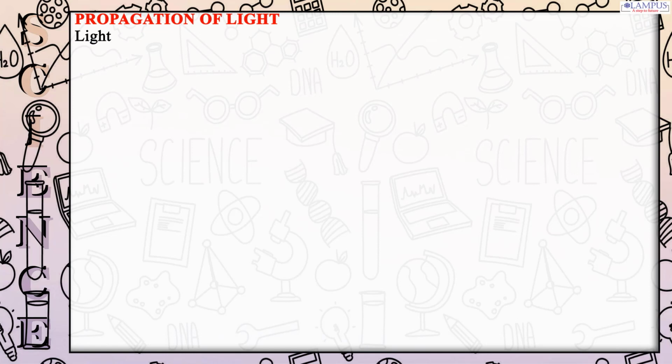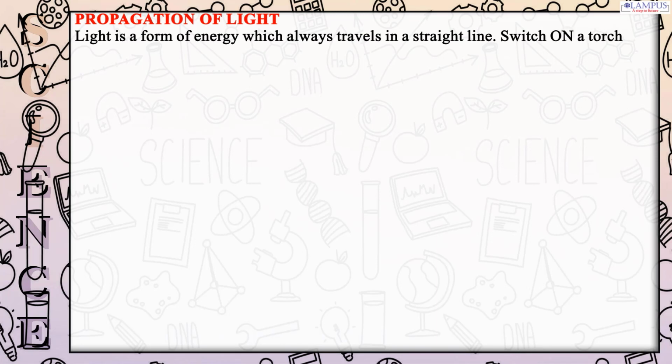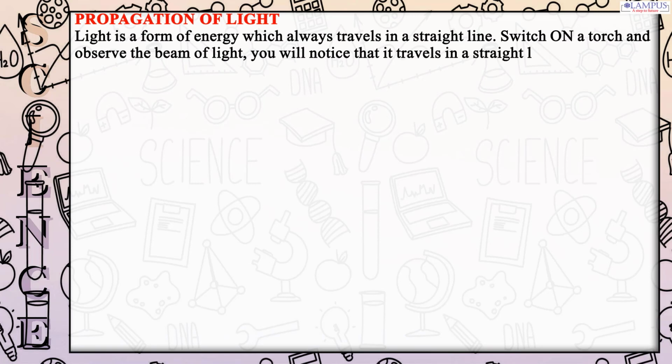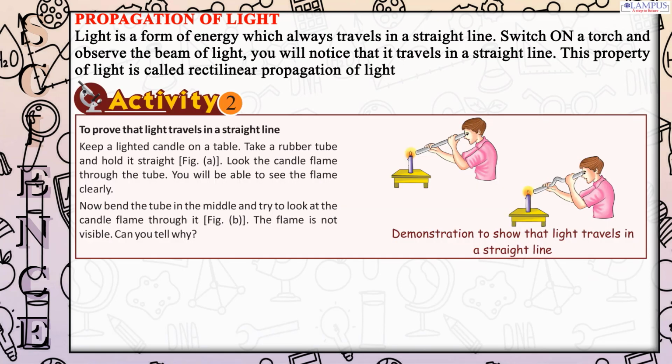Propagation of light. Light is a form of energy which always travels in a straight line. Switch on a torch and observe the beam of light. You will notice that it travels in a straight line. This property of light is called rectilinear propagation of light.